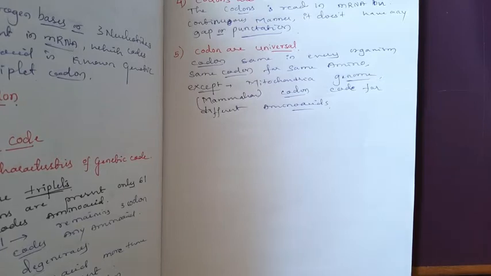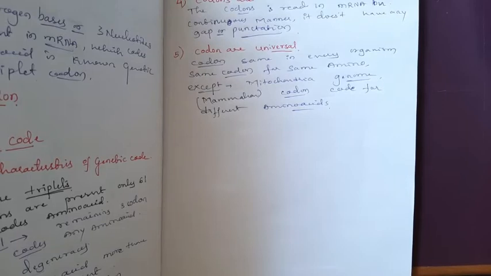Okay, the codons which are present in humans, any other animals like ant, those codons code for the same amino acid, but there is a difference. The mitochondria which is present in humans, it has the specific DNA known as a mitochondrial genome. If there is a presence of genome, means there is a synthesis of protein. The genome which produces the RNA, in that RNA the codons which are present, they code for the different amino acid. It's not just like a normal coding, it is just different from the normal coding.